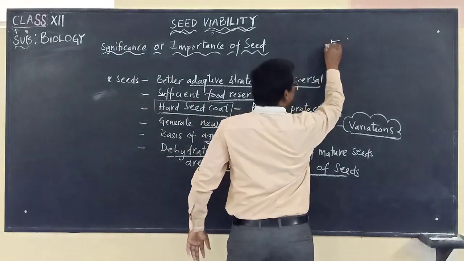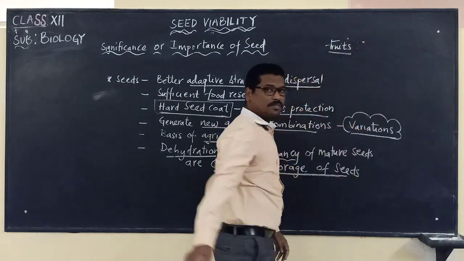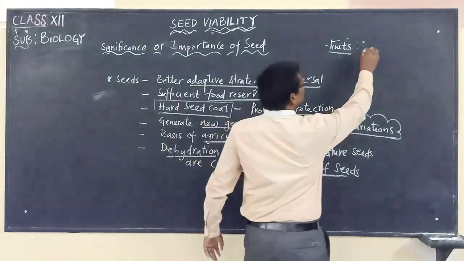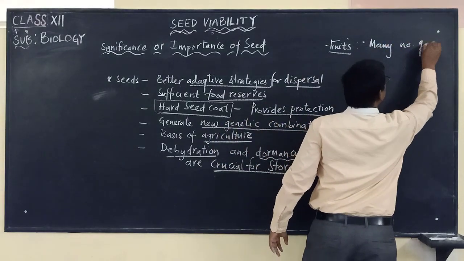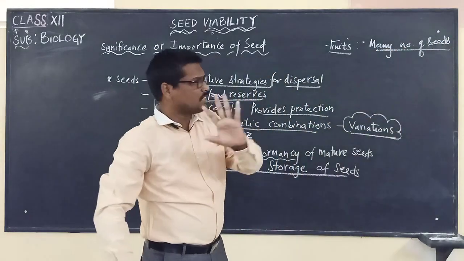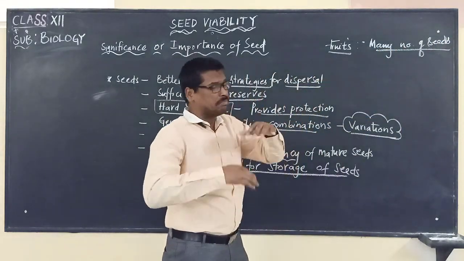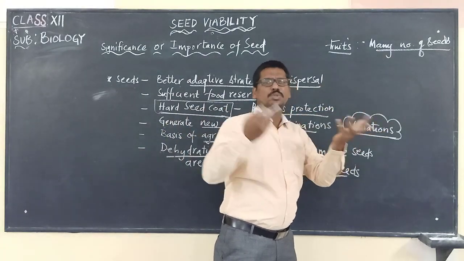No. There may be thousands of seeds present within one fruit only. Here, fruits with many seeds. When we are talking about fruits with many seeds, here we use many to mean it can be from 2 to 1000.